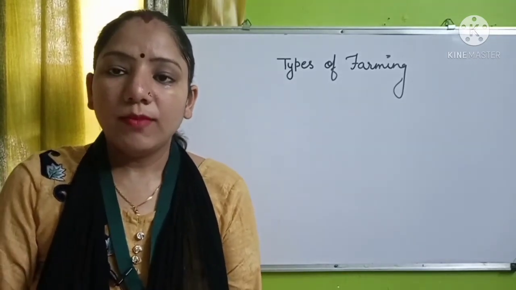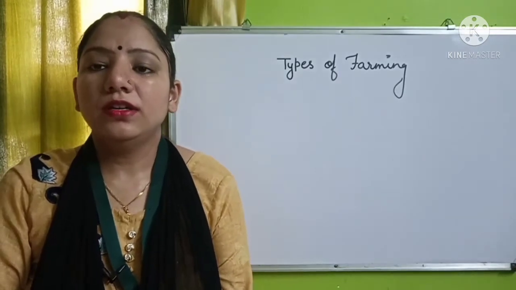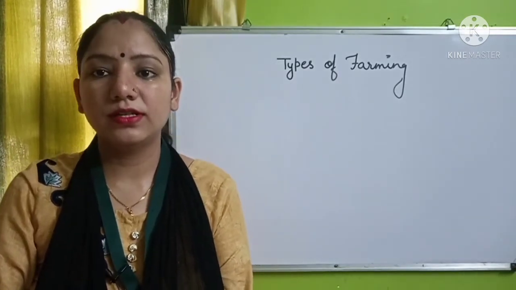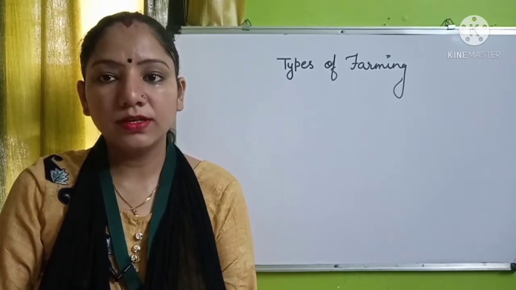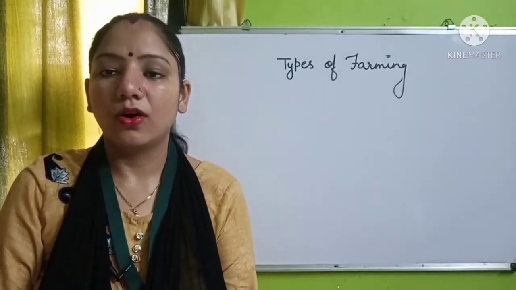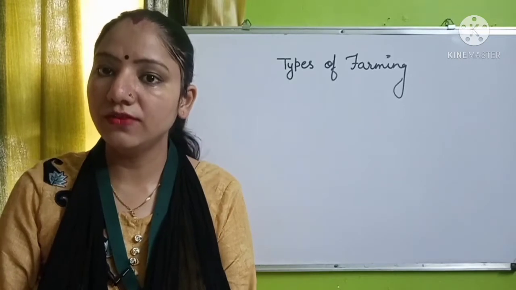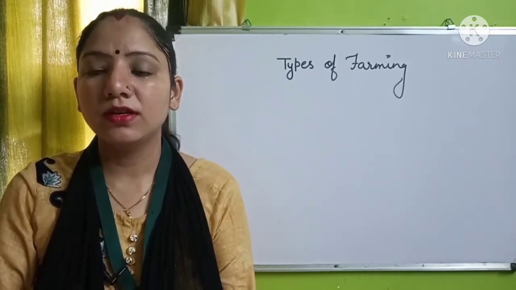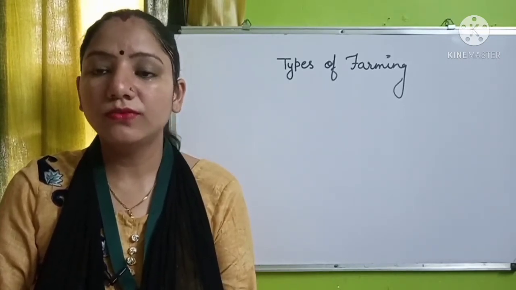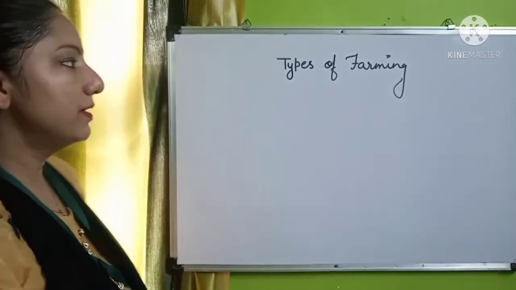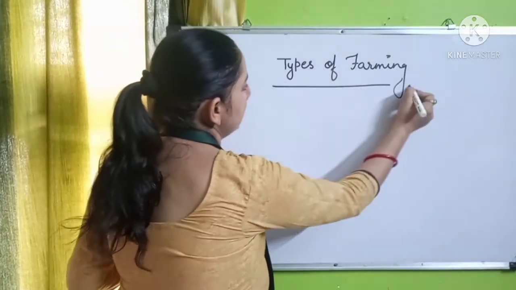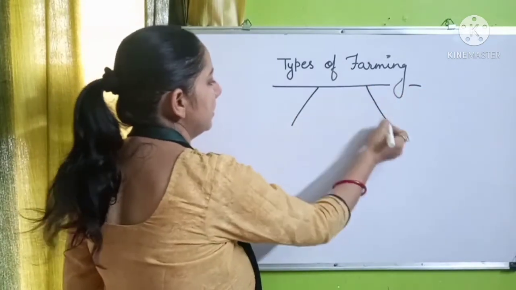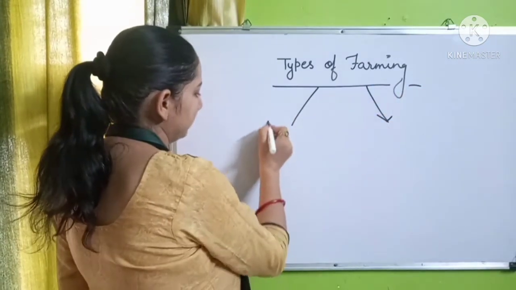Farming is also divided into various types on the basis of seasons, on the basis of cropping pattern and on the basis of moisture. So here we will study the types of farming on the basis of moisture, which are divided into 2 types, that is irrigated and rain-fed.